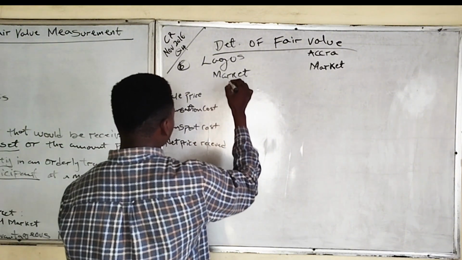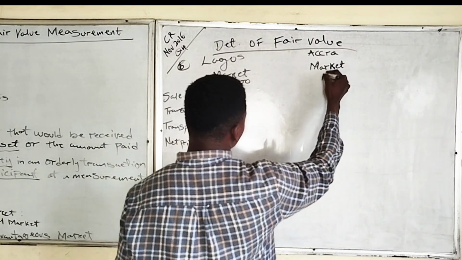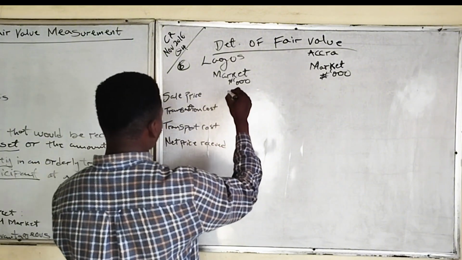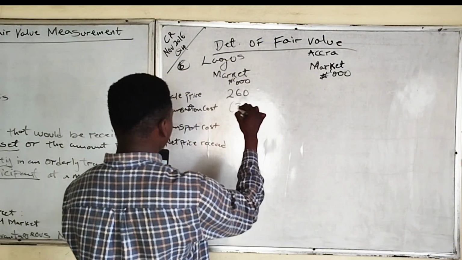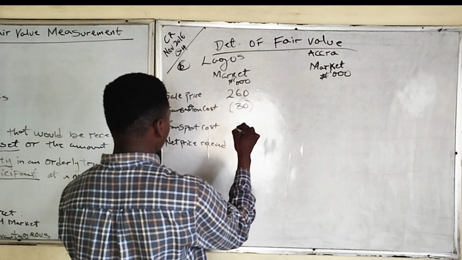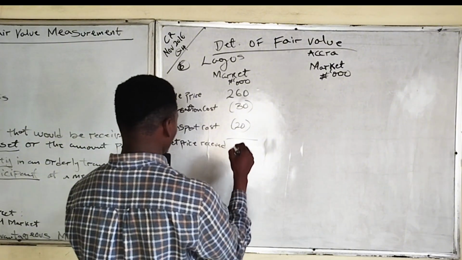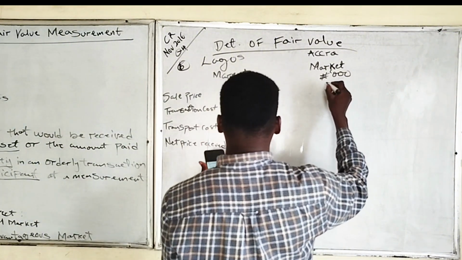So sales price of this is in thousands. Sales price of this is 260. Transaction cost is 30. The transport cost is 20. And this gives us a net amount of 210. Then for this, we have 250.